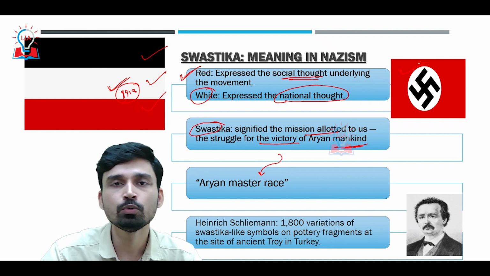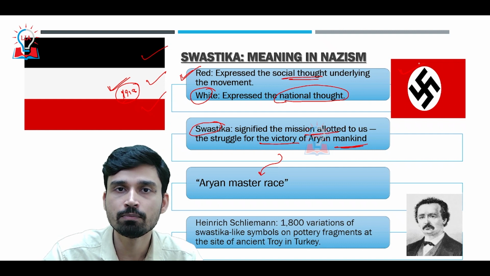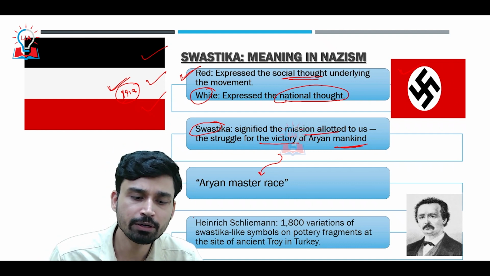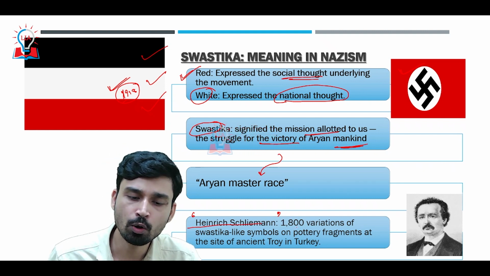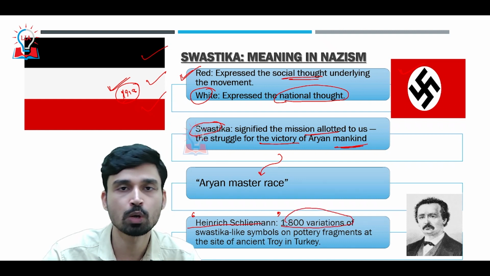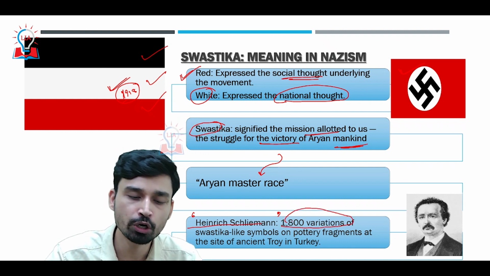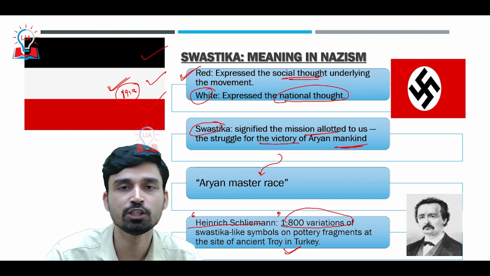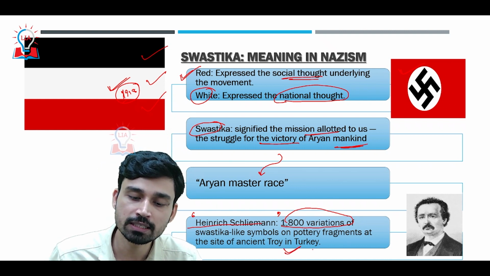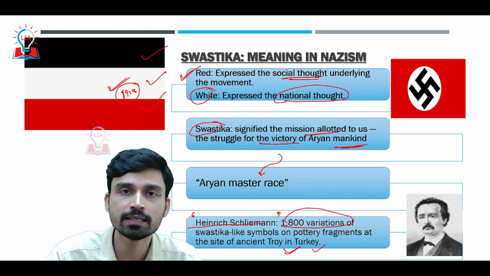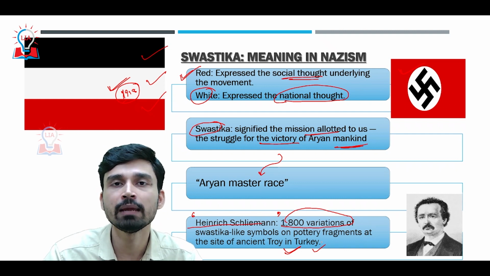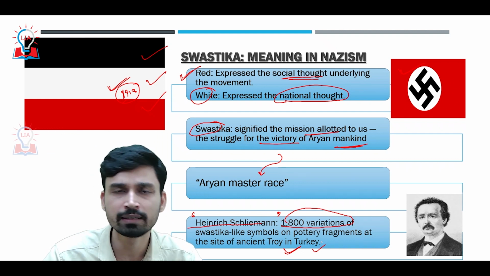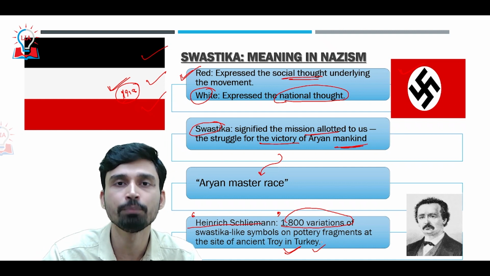If we try to trace the root of the swastika symbol in Germany and in Nazism, it can be traced back to a German archaeologist named Heinrich Schliemann. He was involved in archaeological work and found almost 1800 variations of swastika-like symbols on different pottery fragments at the site of ancient Troy in Turkey. During this finding he believed that the swastika symbol is a representation of the Aryan culture or Aryan race, who have been able to withstand attacks from different races and maintain their purity.